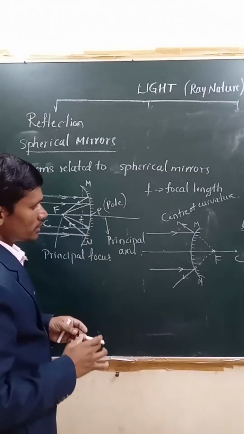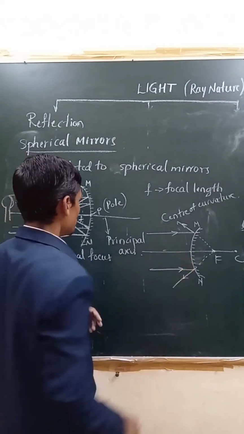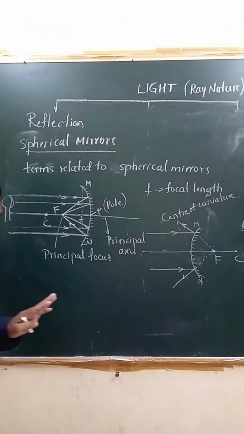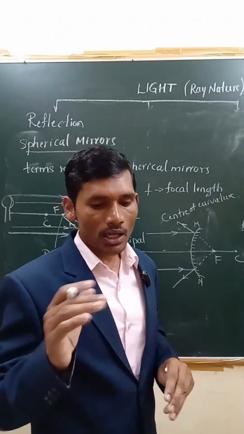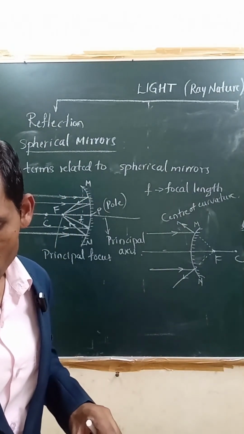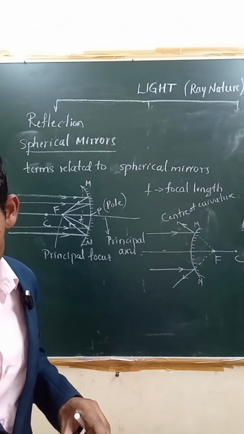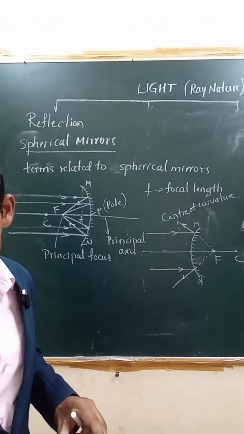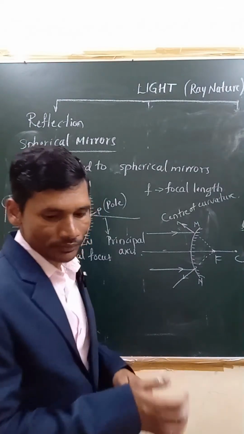That is over. Terms related to concave and convex spherical mirrors we have learned now. Next, we have to go ahead with the laws of drawing ray diagrams. How to draw the ray diagrams is also important, so we have to learn that now.